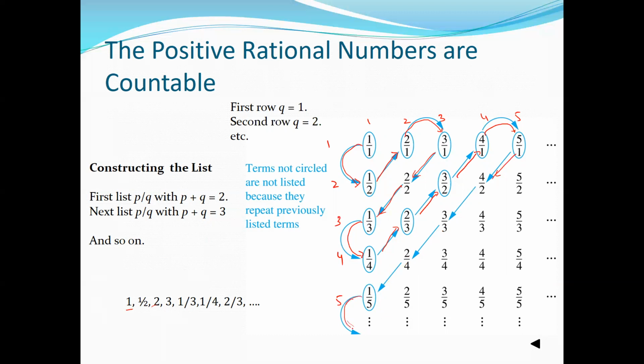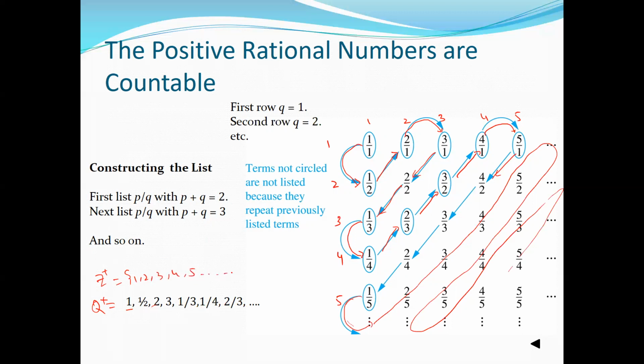In this way, we'll keep moving on, like this, right? And then like this, and we will keep on doing in this way. And we can list all possible rational numbers. Since we can list them, we can have a sequence like 1, 1 divided by 2, 2, 1 divided by 3, 1 divided by 4, 2 divided by 3. From this table, we can always find a function. If this is the positive rational number q, we can always map them to the Z plus. We can find one function that can map these numbers to this one in a one-to-one correspondence. So you can see this is one-to-one correspondence, right?